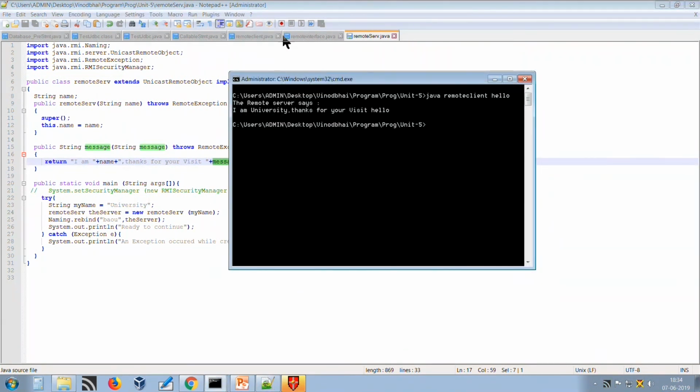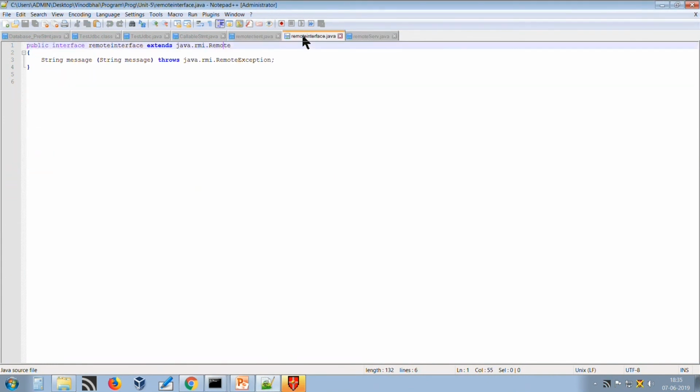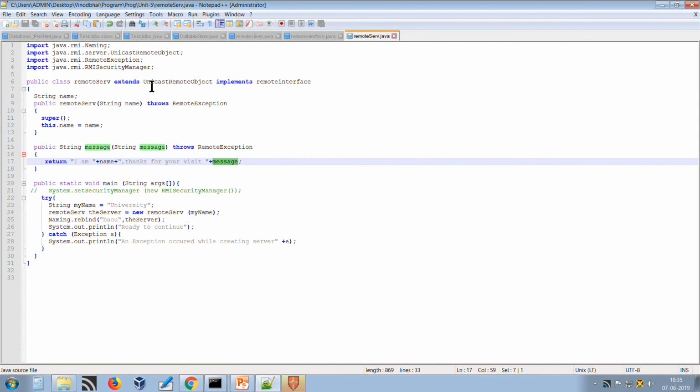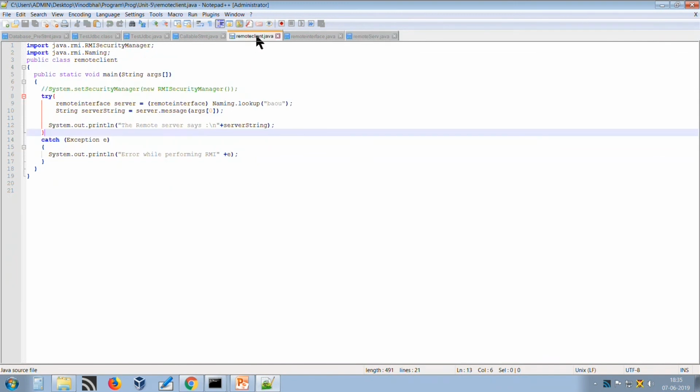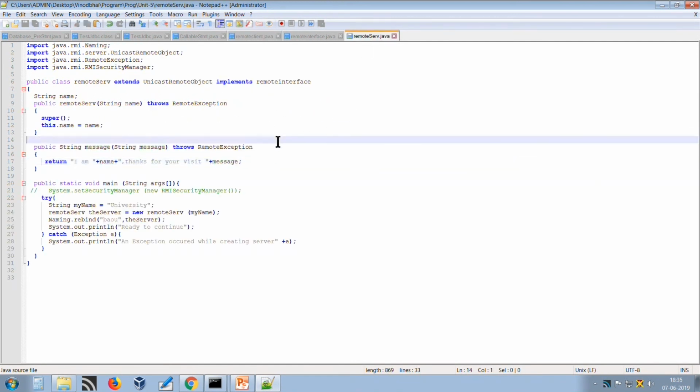So, this is what the RMI execution environment is. We need to create the remote interface and the remote method we have to display. Then, the same implementation of the remote interface and its remote method in a server program, and then we have to use the client program to look for the remote reference in the registry and use it for invoking the remote method. So this is all about RMI implementation using Java.